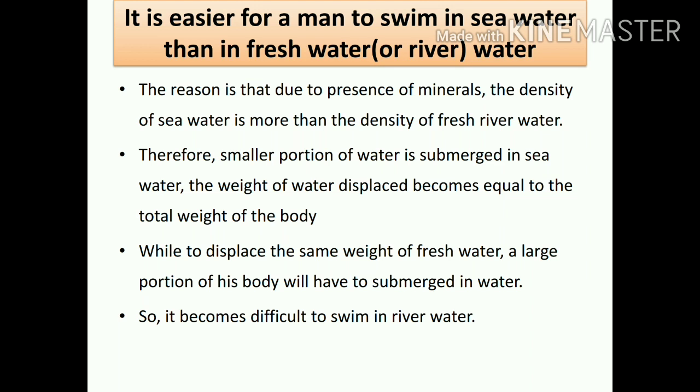So the person who is always swimming in sea water, it is recommended that he should swim in the sea water only.